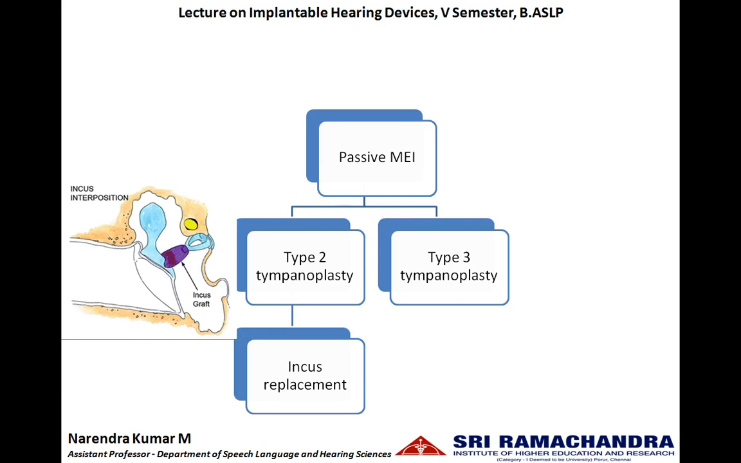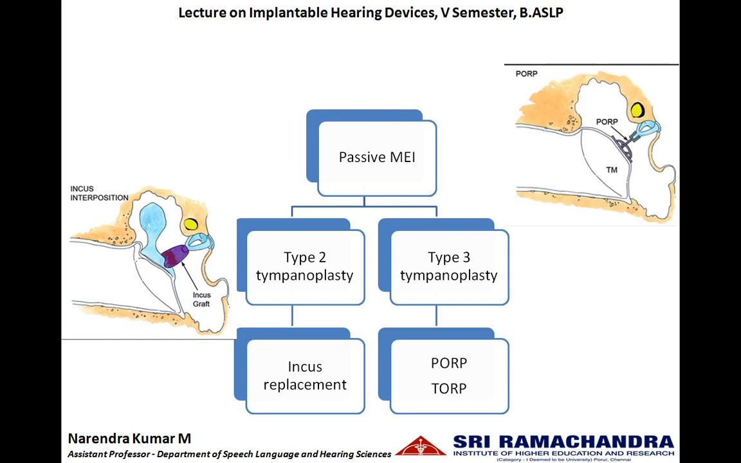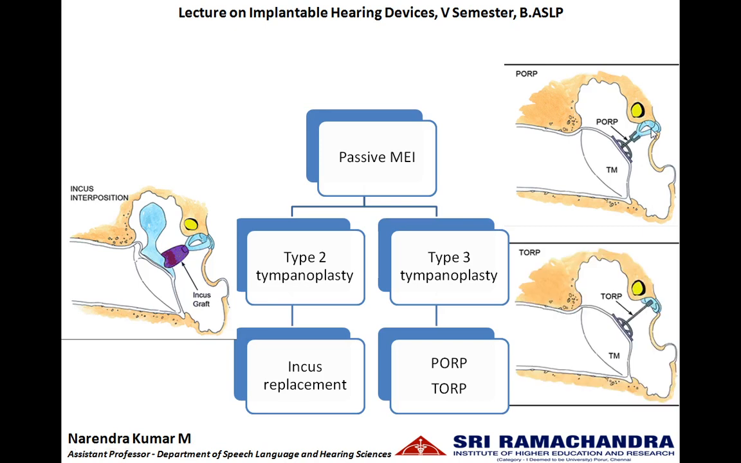In type 3 tympanoplasty, we have two varieties. One is called partial ossicular chain replacement prosthesis. The other one is total ossicular replacement prosthesis. In partial ossicular replacement prosthesis, the malleus and incus are replaced by the implant, whereas the stapes is intact. In total ossicular replacement prosthesis, malleus, incus and part of stapes are replaced by the implant. The footplate of stapes will be intact.